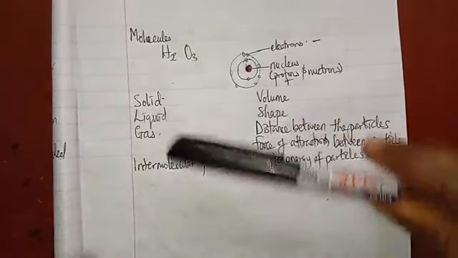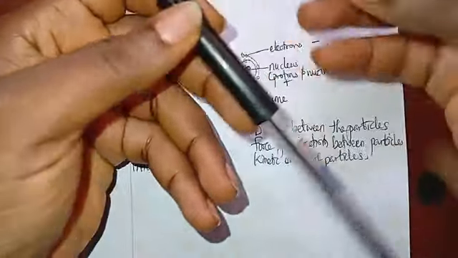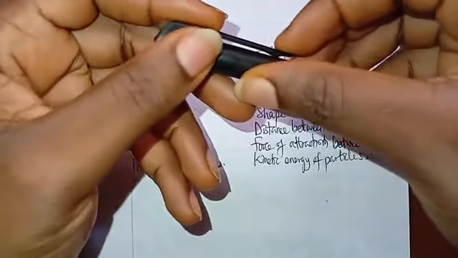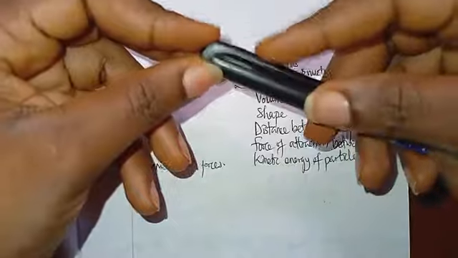Intermolecular forces. We call it intermolecular. So meaning that between the molecules of this solid, there is a force holding them together. So that's what we call intermolecular forces. They are the force of attraction between the particles of a solid.